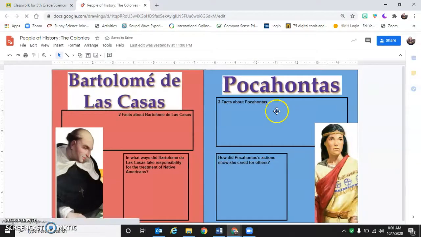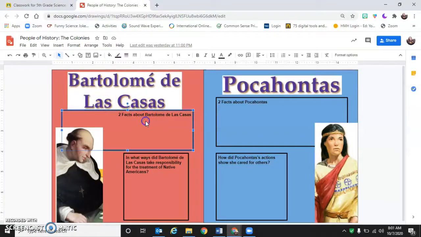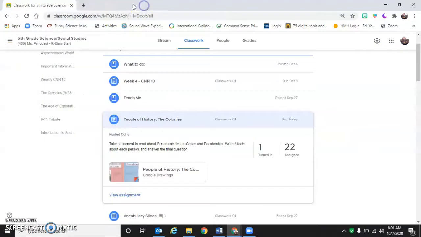So, what that means is right over here, you're going to click where it says write 2 facts, double click in the box. All you need to do is press enter to start a new fact, and you're going to answer the questions down here at the bottom.